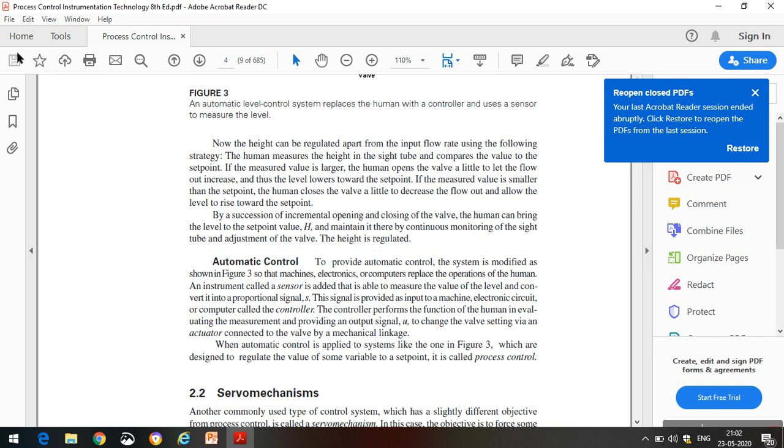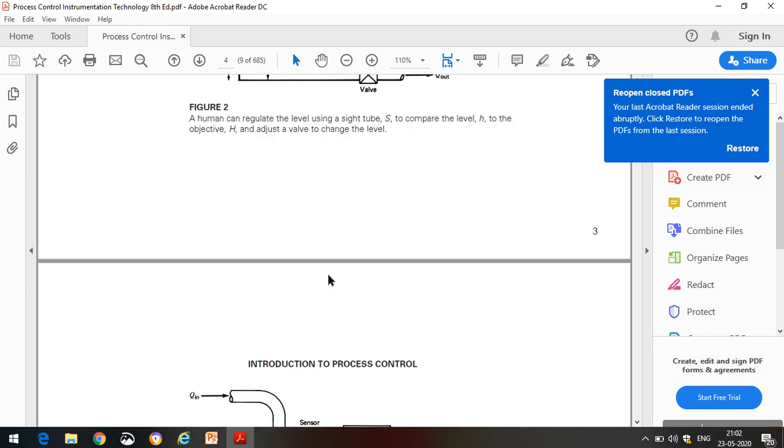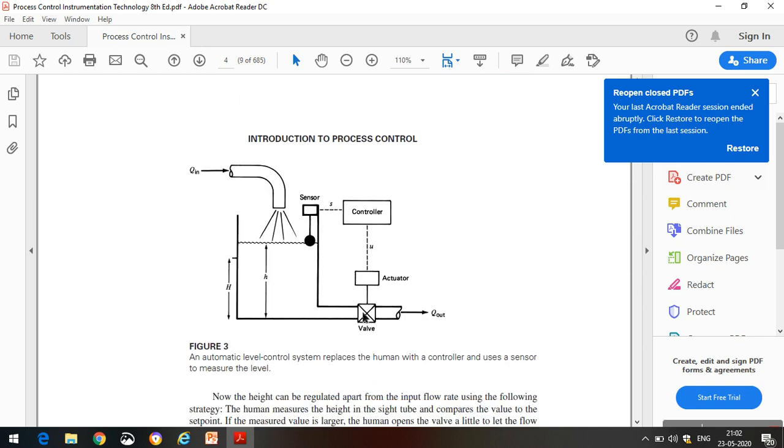So just to provide automatic control, the system is modified such that the machine's electronics or computer replace the operation of the human. Whatever operation is done by the human being is completely replaced by a machine.